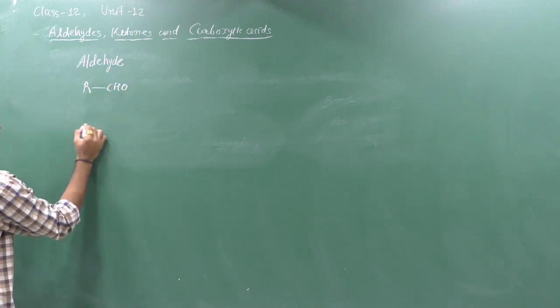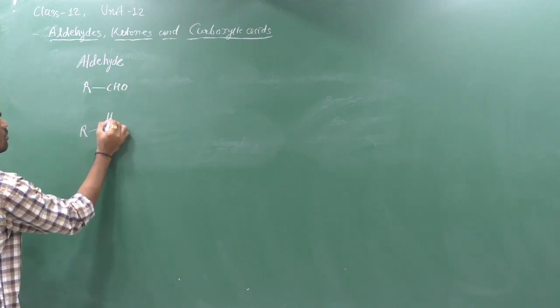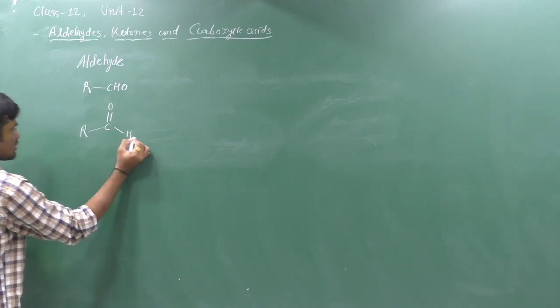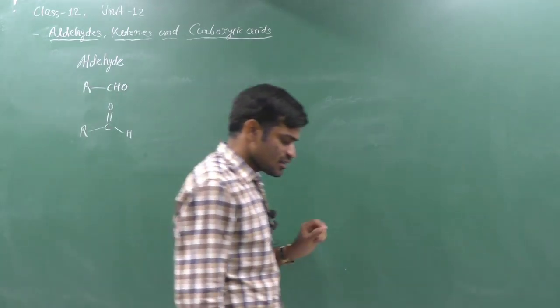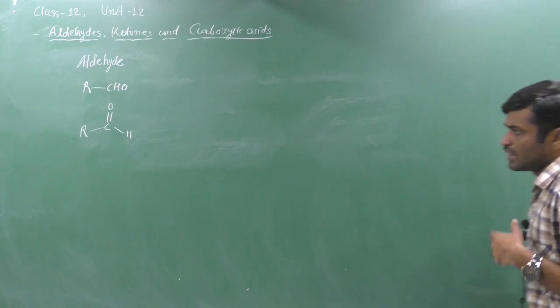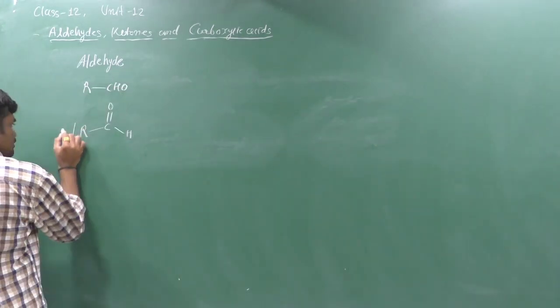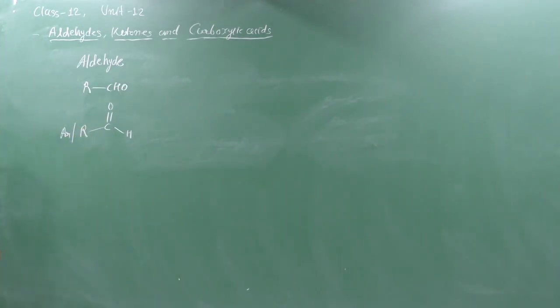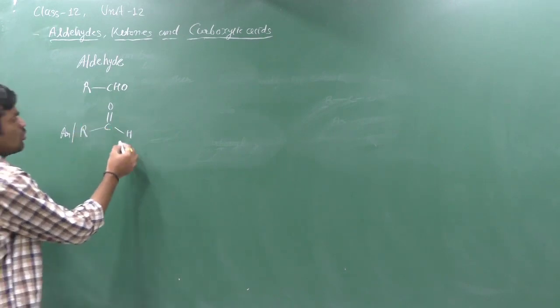If you draw the structure, it is R, C double bond O and H. R can be an aromatic part or an alkyl part. Generally it will be some carbon group.